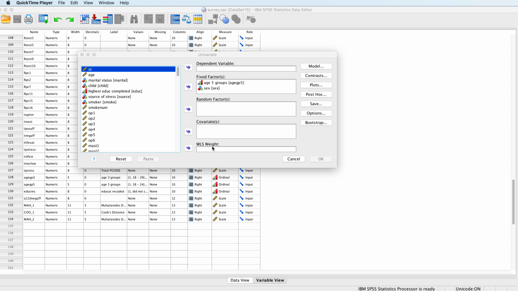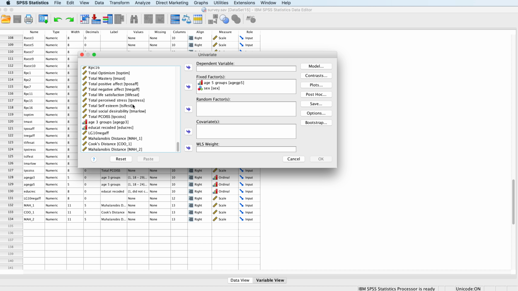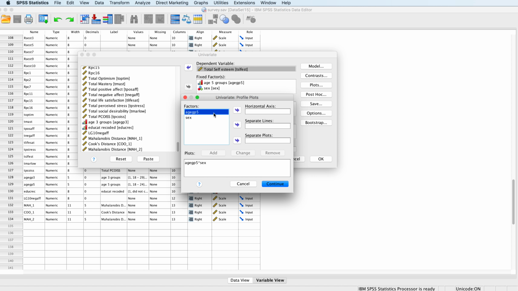Okay, so we're going to run one more test just to give you one last bit of practice at it. We're going to remove our dependent variable and select a new one. For this one, let's pick total self-esteem. So now we're going to look at age, sex, and self-esteem. We're really not going to change any of the settings that we had before.